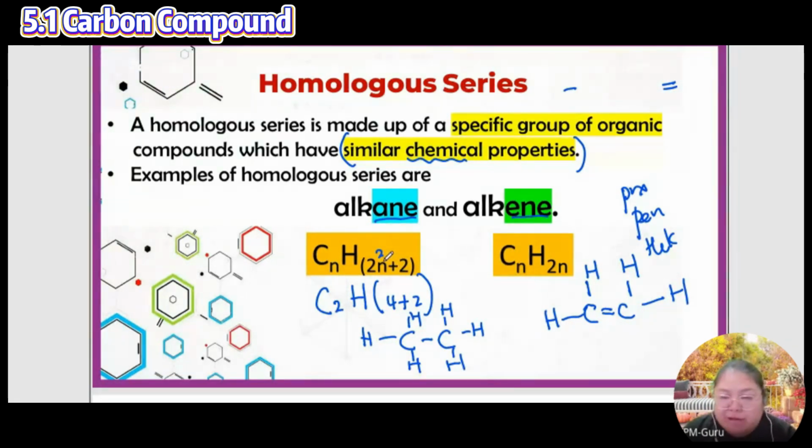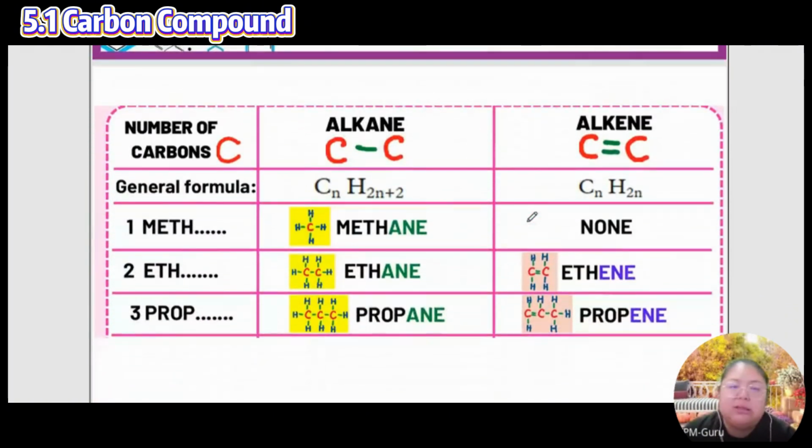This one is called the alkane family. This one is the alkene family. Okay, continue to see the number of carbon. Alkane, single bond. Alkene, double bond. If I say the first one, the name starts with METH, methane. Okay, this one is known. For the other number, we don't have 4 hydrogen for the unsaturated. So how do we get 4? So the N must be 1 carbon, then 2 times 1 is 2, plus 2, 4.